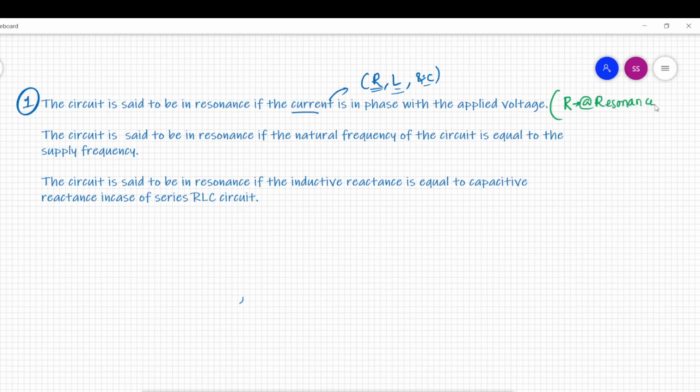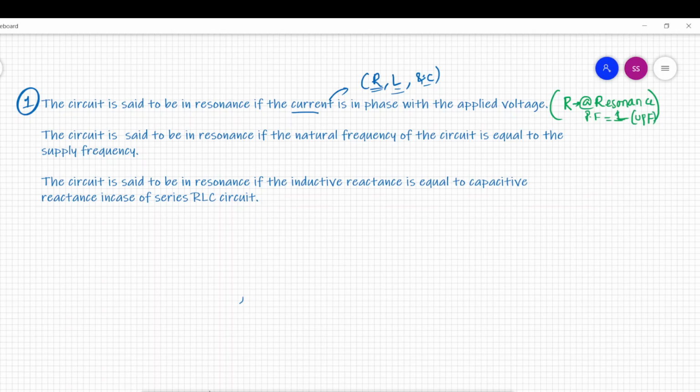For resistive circuits, what is the power factor? The power factor will be 1. So at resonance, the power factor is 1, unity power factor. At the resonance condition, the power factor of the circuit is unity.